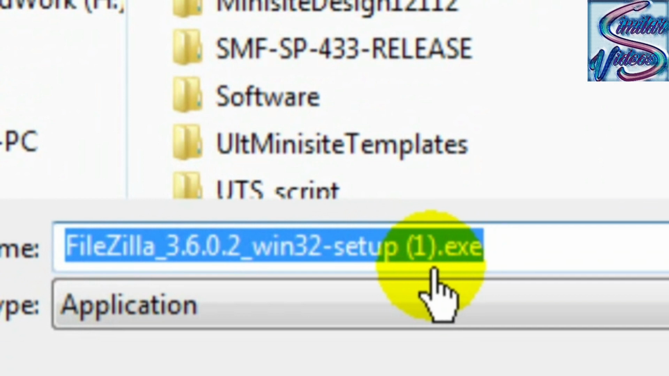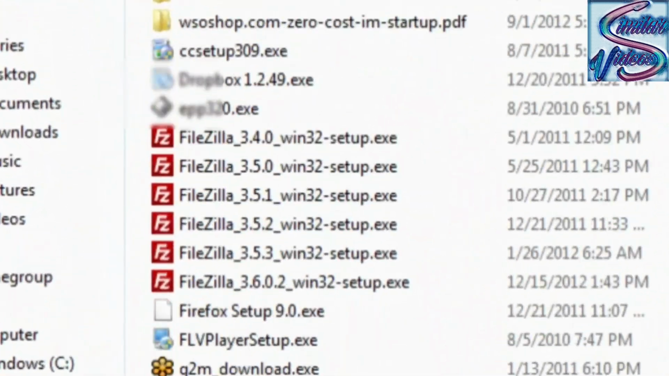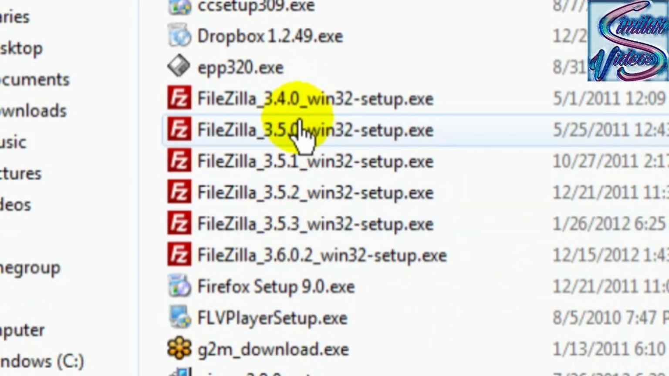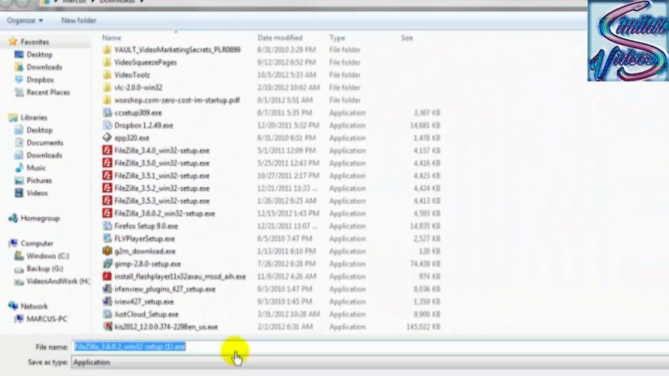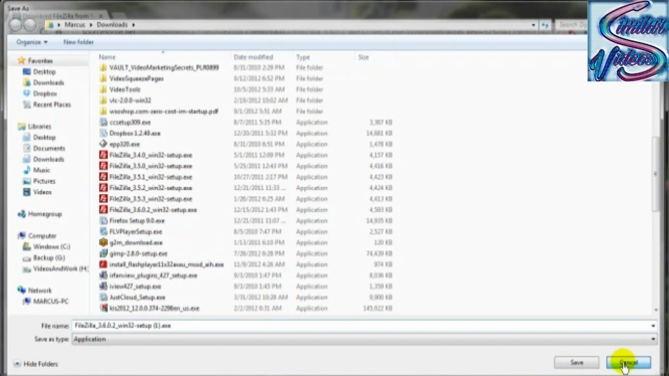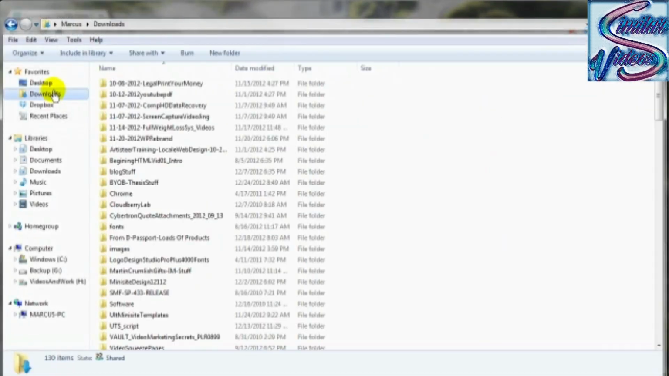The executable file here has a parentheses and the 1 there because I've already got this particular file in my system right here, along with a lot of other old ones. Yeah, I've been using this for a while. So let's go ahead and skip this because I've already got it downloaded right here, but you get the idea on downloading it anyway. I'll go ahead and cancel that out. Let's head on over to my downloads folder. Okay, so here's my downloads.